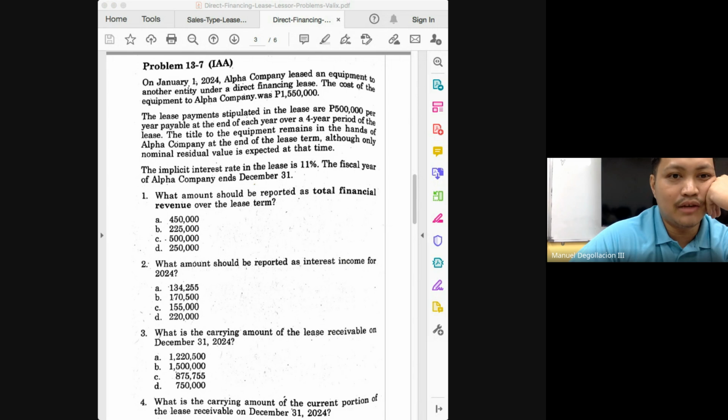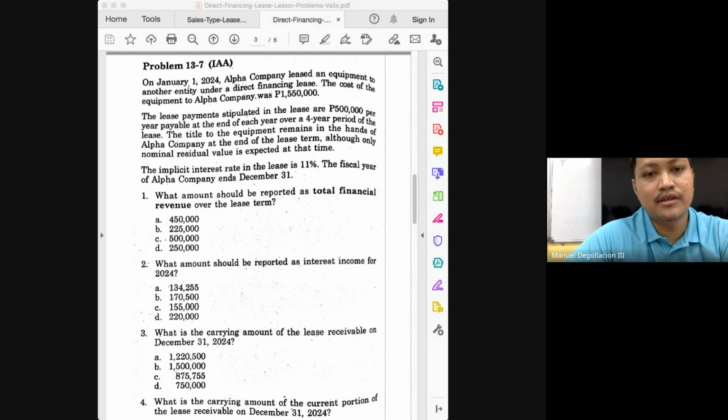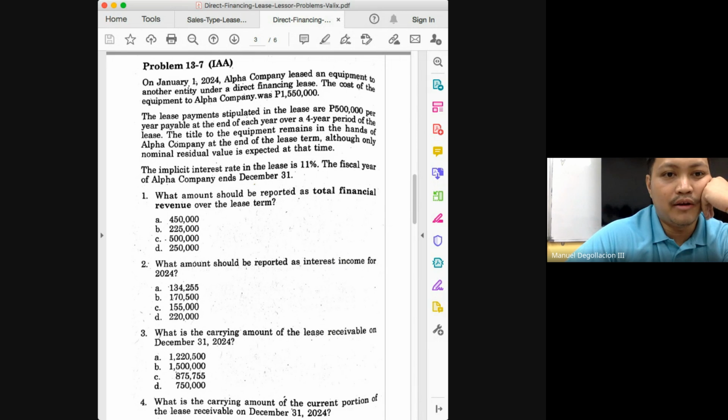1,550,000. And what are the lease payments that we will receive? We will receive payments of 500,000 per year, payable at the end of each year over a 4-year period of the lease. The title of the equipment remains in the hands of Alpha, the lessor, at the end of the lease term, although only nominal residual value is expected. The implicit interest rate is 11%.